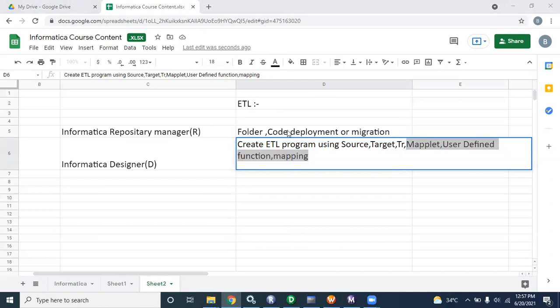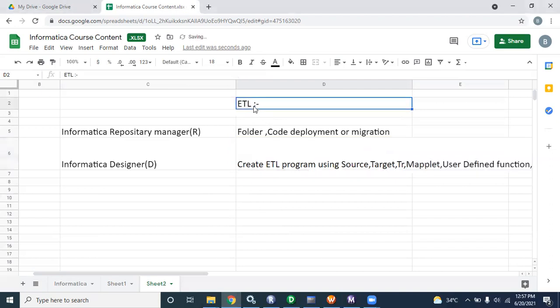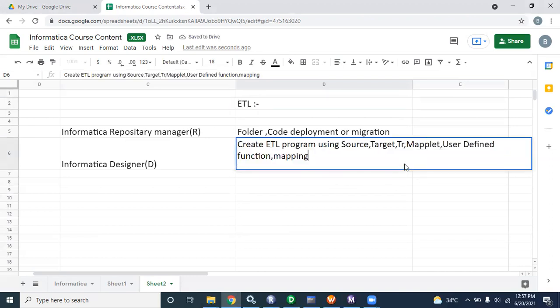Yes. So thank you. When we discuss ETL, you can easily understand. In transformation we can write the logic, in target we can load, and in source you can extract. These three things make up the full form of ETL, right? But what is a mapplet? What is a user defined function? And what is a mapping? Maybe most people don't know these three things.